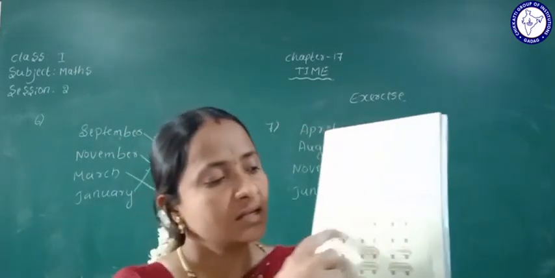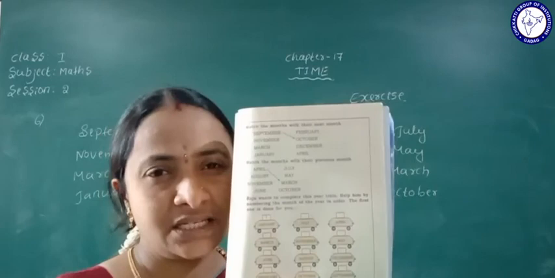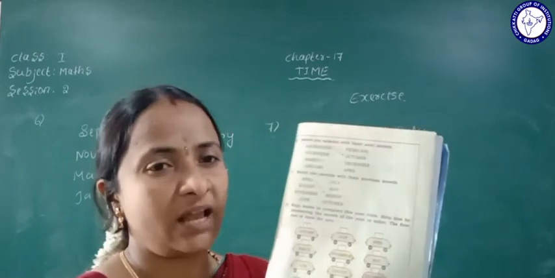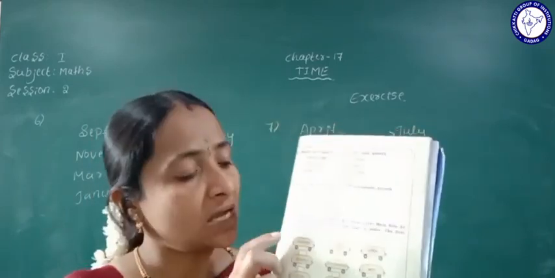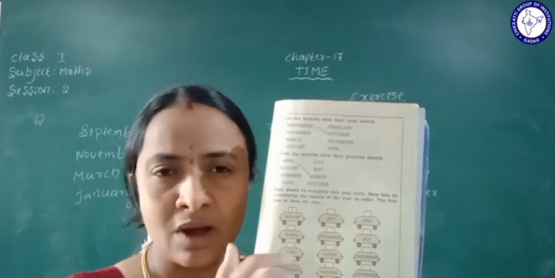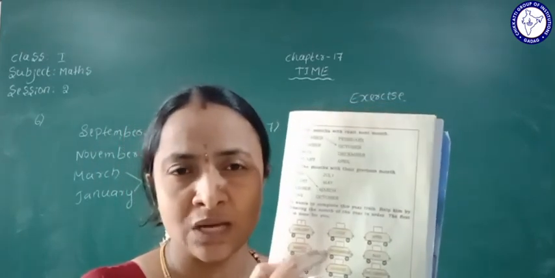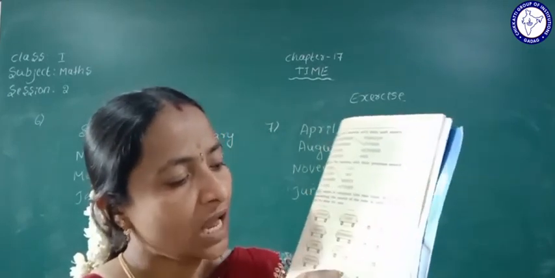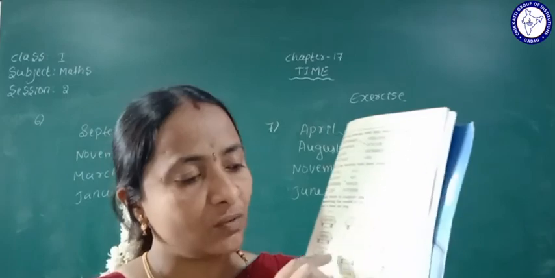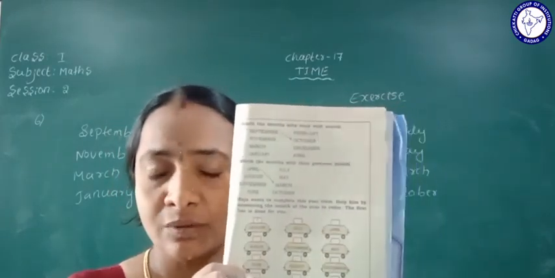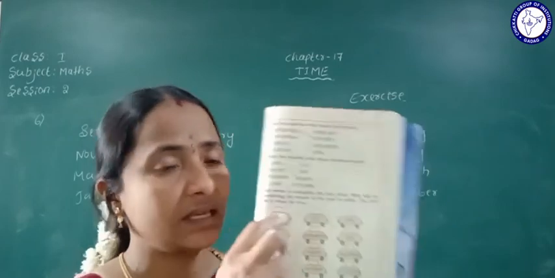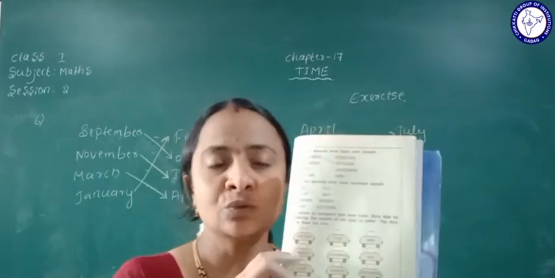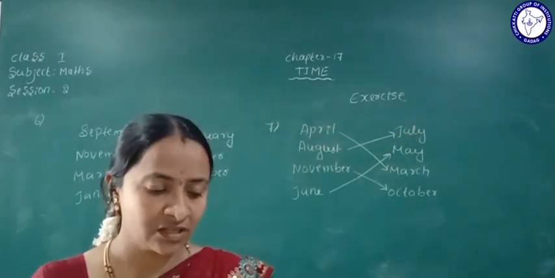Raju is arranging this train in a year. In one year the months come in order: January, February, March, April, May, June, July, August, September, October, November, December. There are 12 months in a year. So write here 1 for January, 2 for February. You can do it yourselves.